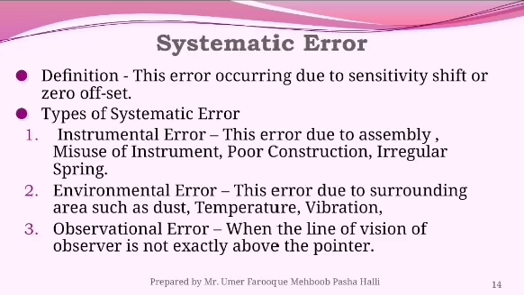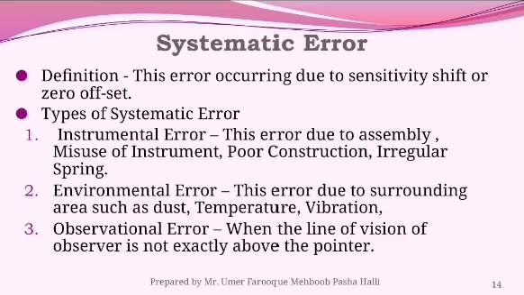Now environmental error. Environmental error is due to temperature, pressure, humidity, dust, vibration. All this affects the instrument, so the reading will be wrong. So all this temperature, vibration, dust will impact an instrument. That's called an environmental error.